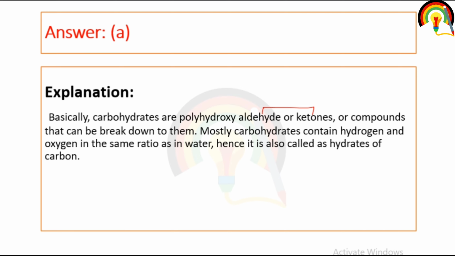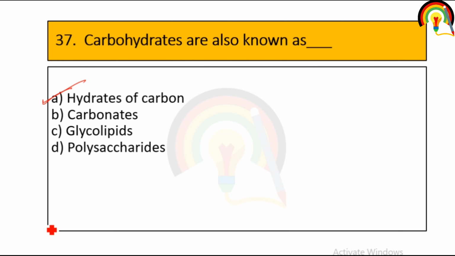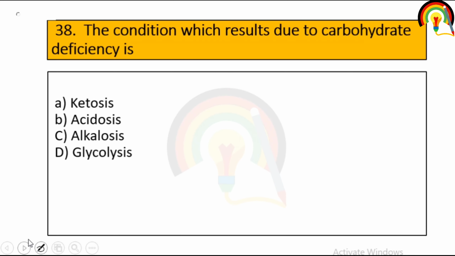Mostly carbohydrates contain carbon, hydrogen and oxygen, with hydrogen and oxygen in the same ratio as in water. Hence it is called hydrate of carbon. So the correct answer is the first one, hydrate of carbon.